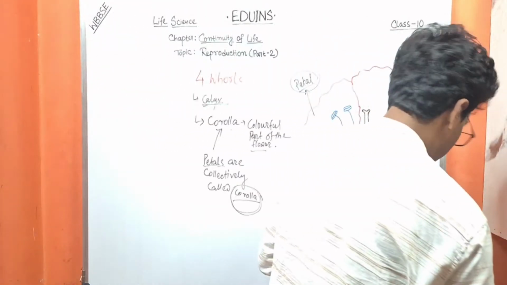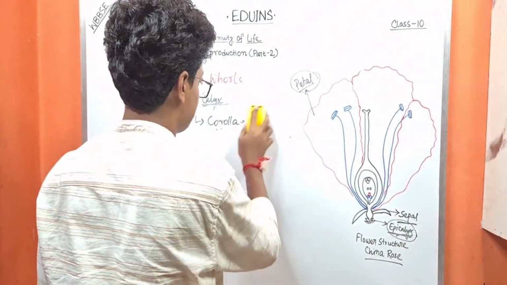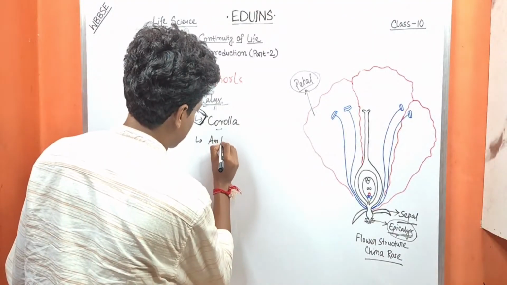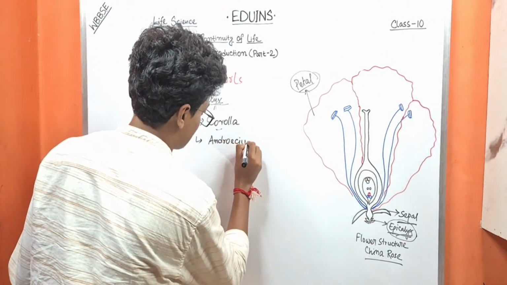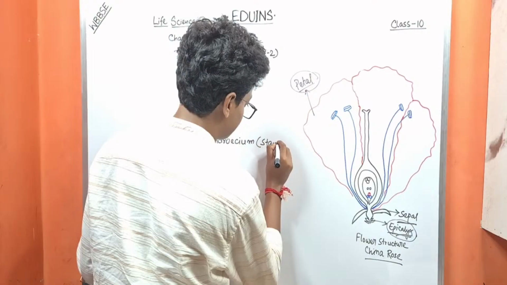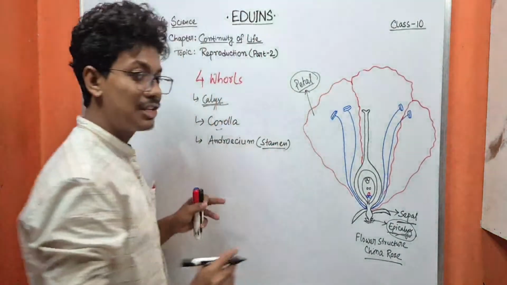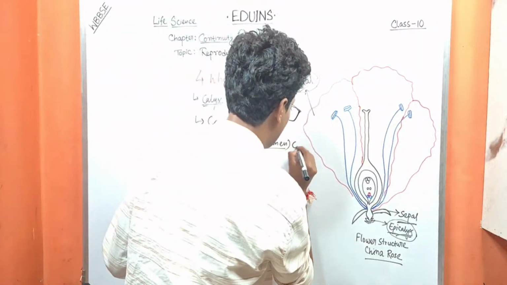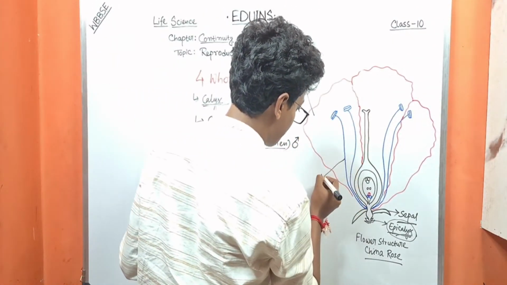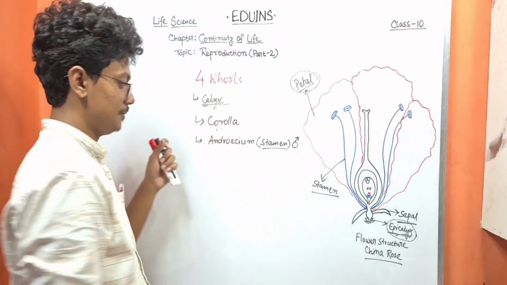Next, the third part is called the androecium, which is also known as stamen. This is the male reproductive part of the flower. And this stamen has two parts.